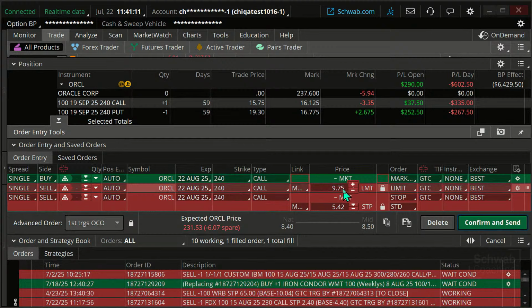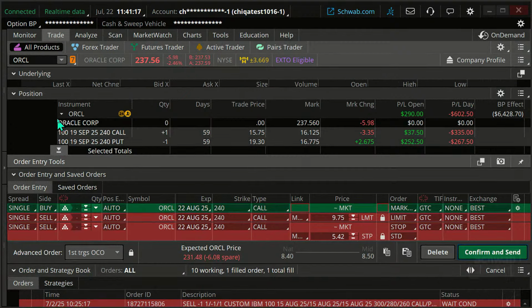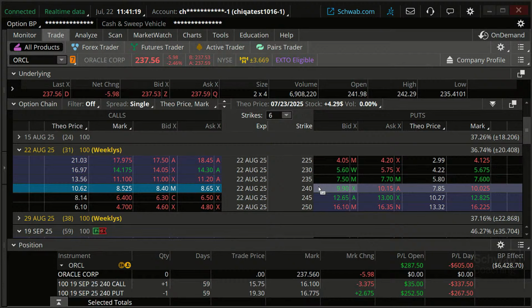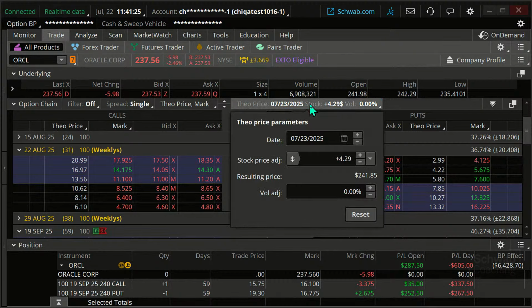If the stock goes up to 262 as a target, I can go back here and look at my Theo price, and say, what if the stock goes up to 262?